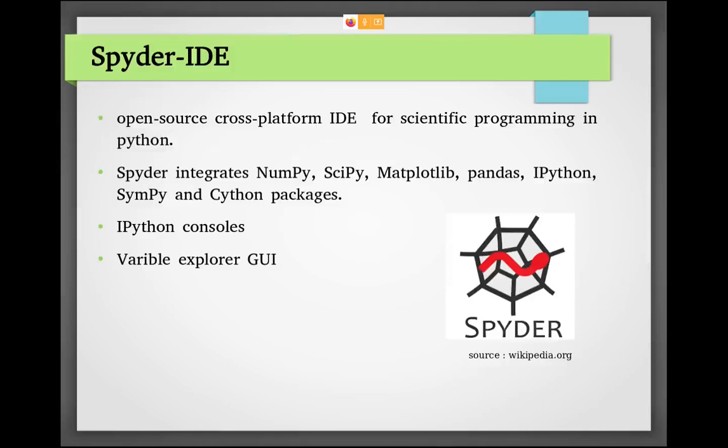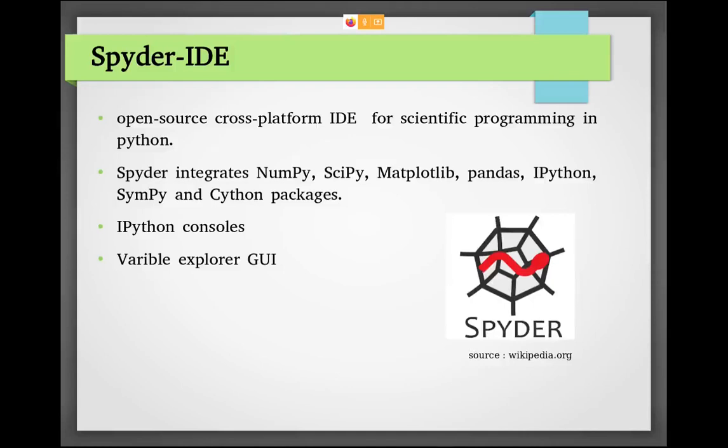Why did I choose it? First, it has an IPython console and a variable explorer, because in image processing we deal with matrix arrays. We need to continuously observe the size of the array, the values in that array, and what the 3D dimension is. If you use Visual Studio, it doesn't have a variable explorer. You can see things with the console, but that's a somewhat hectic process for debugging. You can use any IDE that is available to you.